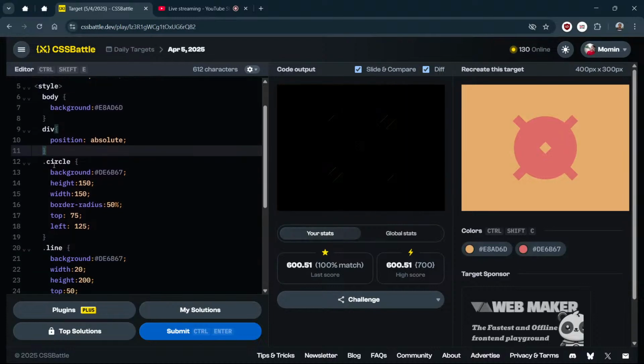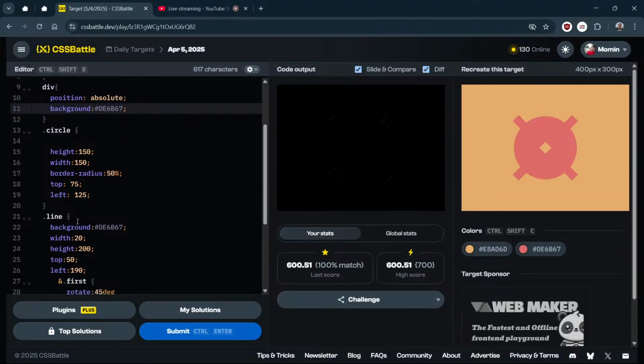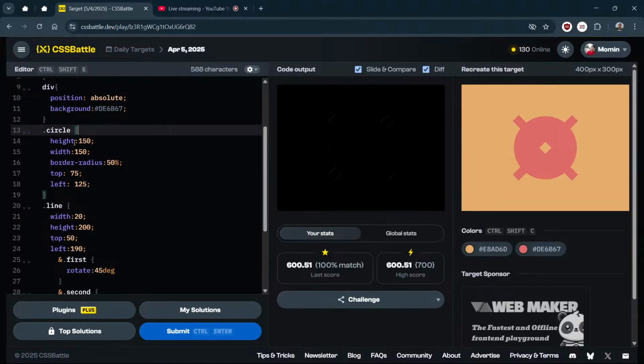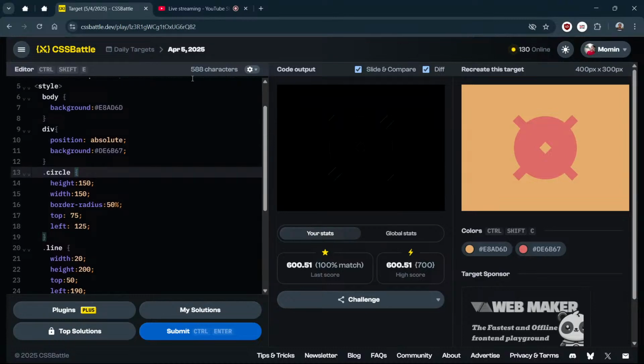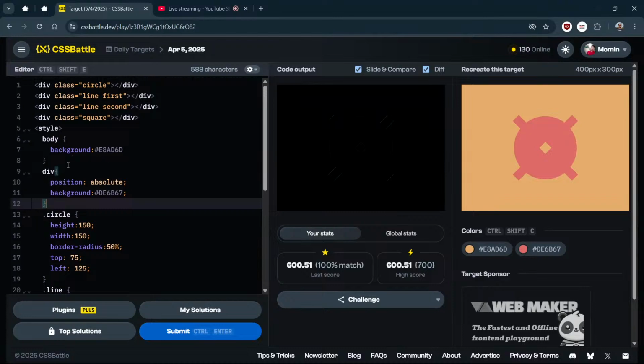But we can make that background color red. It is common in all divs except the square. So just move it from here to here, and remove this line also and this line also. Now we still have the same result, but with 588 characters. Right, the common things we can remove.